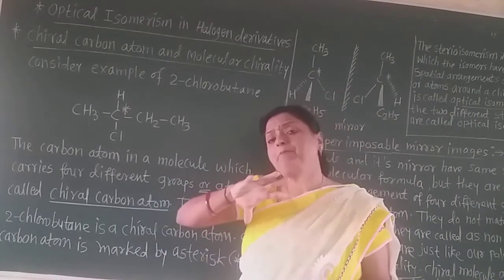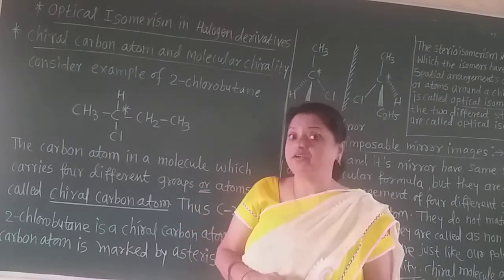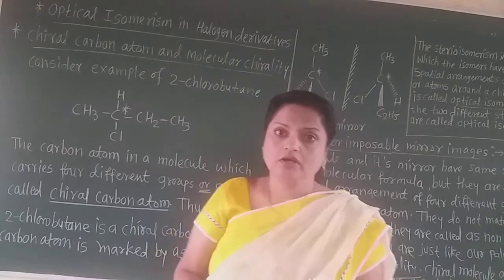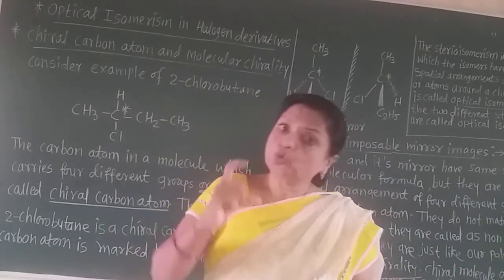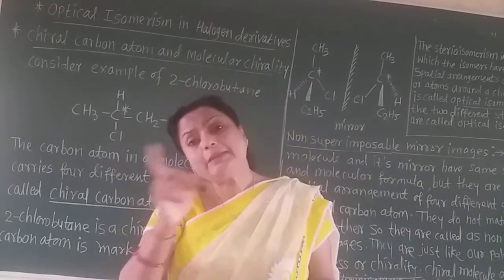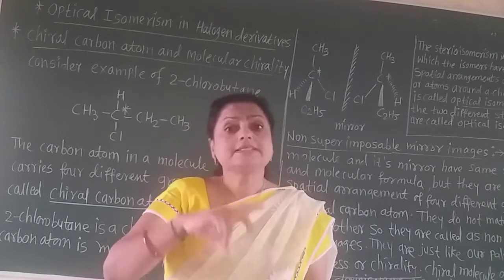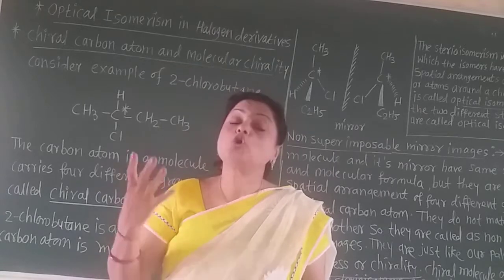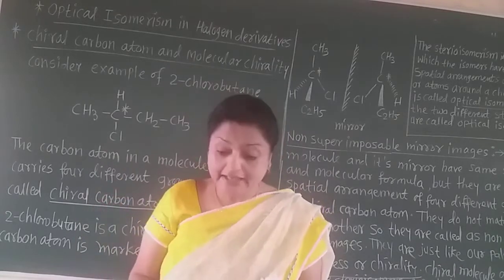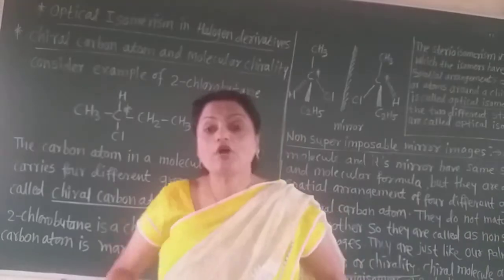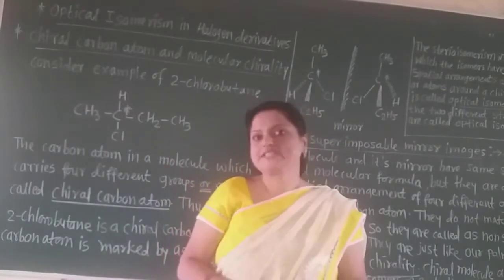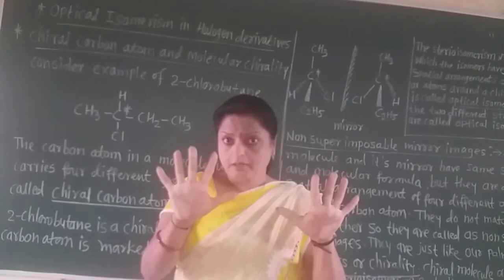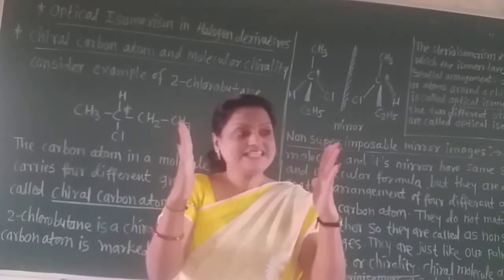That means there is plane polarized light, which rotates the plane to the right hand side or to the left hand side. Such different structures which are obtained are non-superimposable mirror images, just like our palms. Now see our palms: they look similar, but they are mirror images of each other.